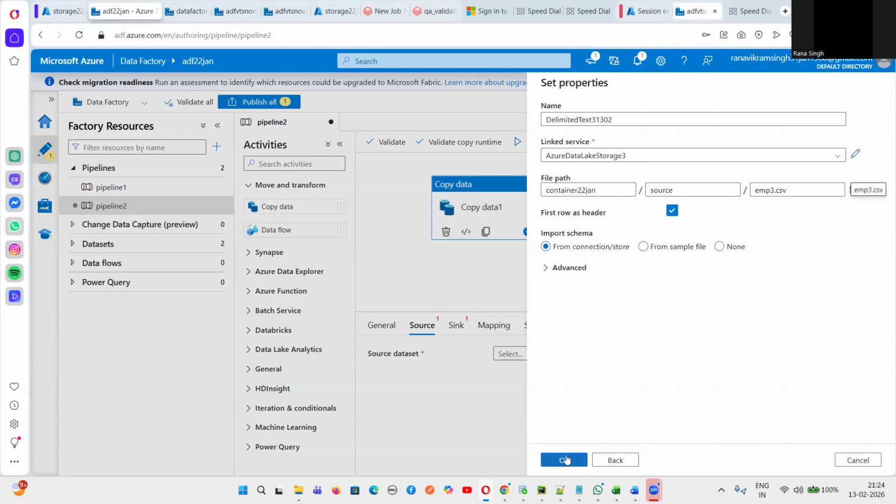Okay, so this means what? We have set the file path, and we have the linked service, and then everything is done. Okay, fine. Now click on OK.